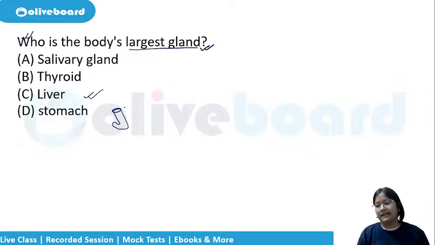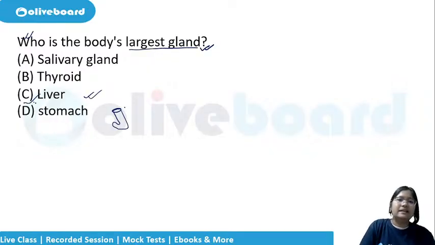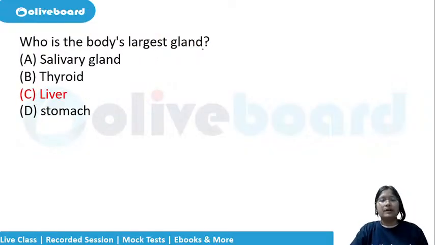Liver is the correct answer. Liver is the largest gland in the body. It is also the organ which, even if it is cut, will grow to its original size again by itself. That is possible with the organ liver.